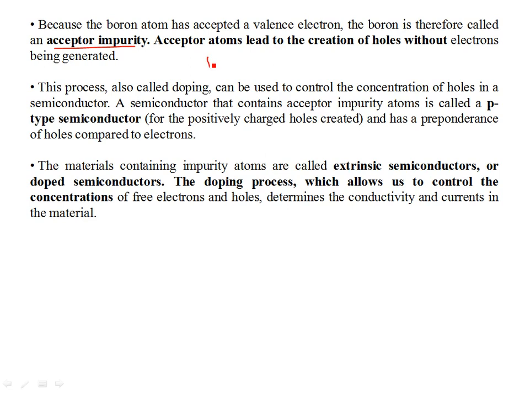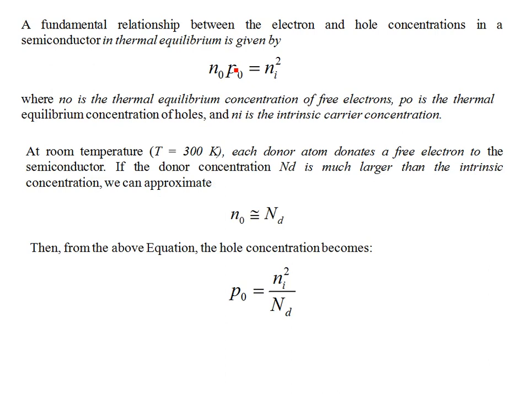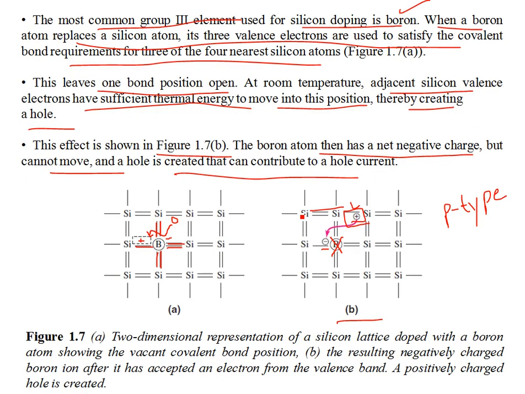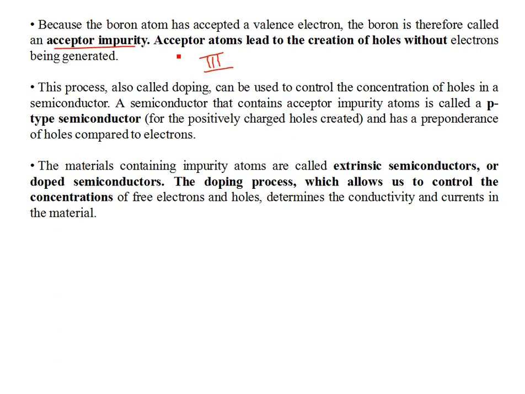Just like in group 5 we have donor impurities, this is an acceptor because it is accepting electrons, right? It is accepting an electron and it's getting a negative charge. So acceptor atoms lead to the creation of holes without electrons being generated. You see, electrons are not being generated. It tends to create majority carriers that consist of holes. This process is also called doping, and can be used to control the concentration of holes in a semiconductor.